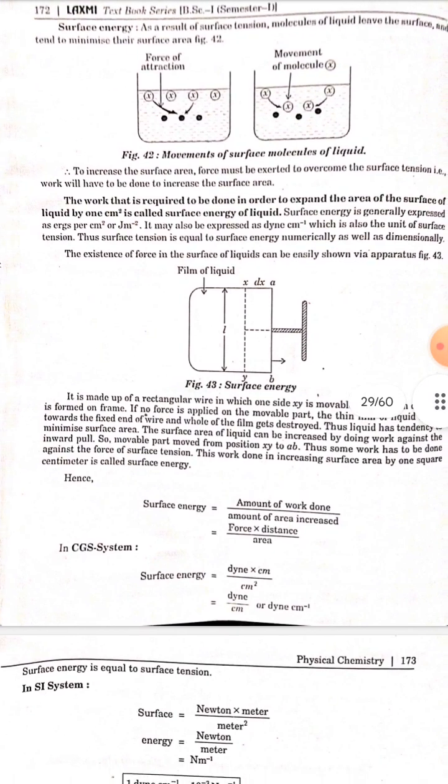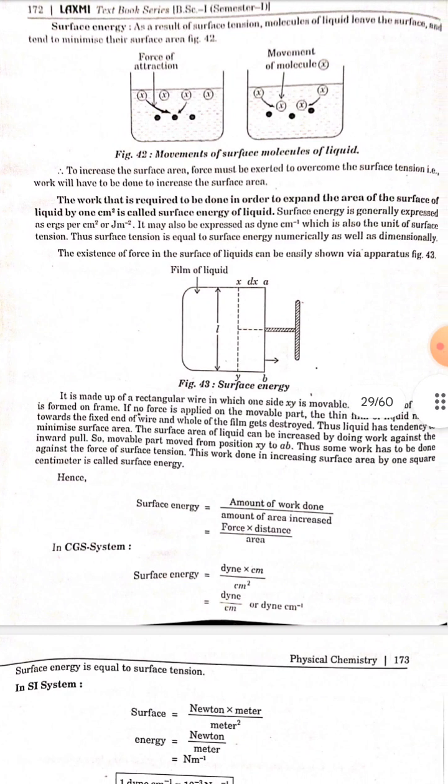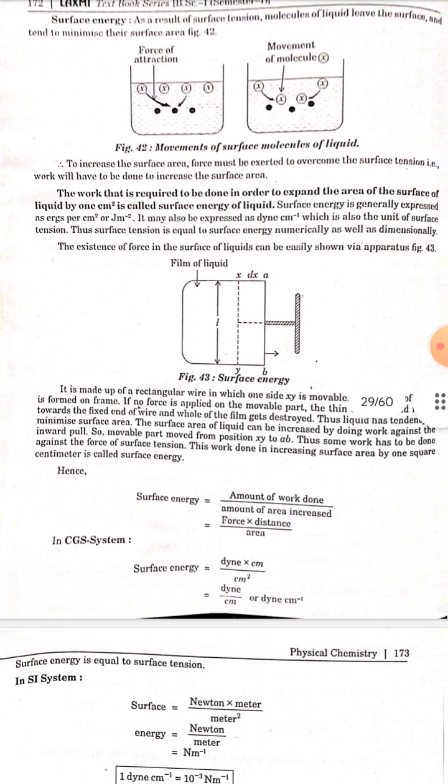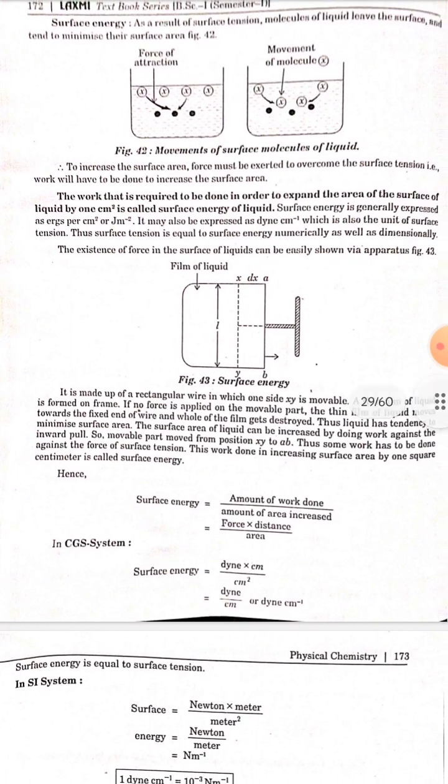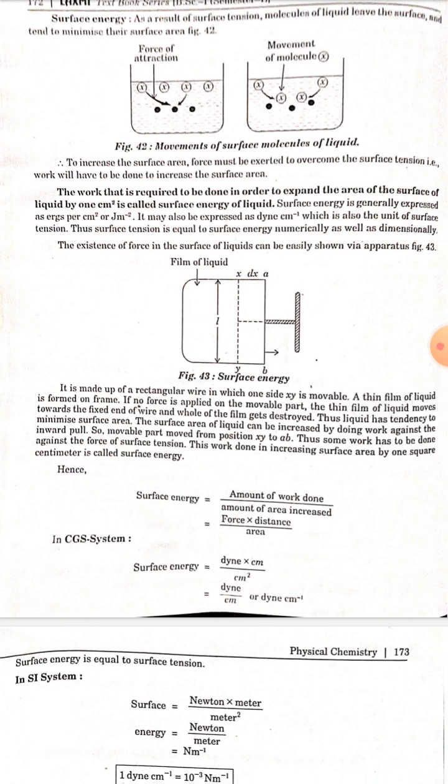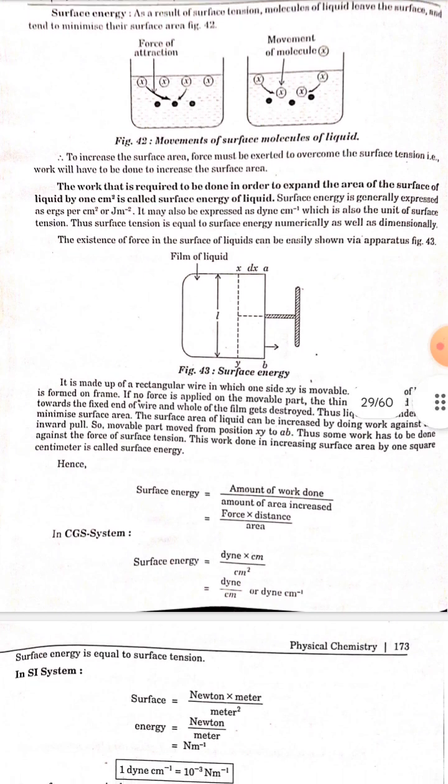The surface area of liquid can be increased by doing work against the inward pull. So, the movable part is moved from position XY to AB. Thus, some work has to be done against the force of surface tension. This work done in increasing surface area by 1 centimeter square is called surface energy. And surface energy is equal to the amount of work done divided by the amount of area increase. It is equal to force multiplied by distance upon area.